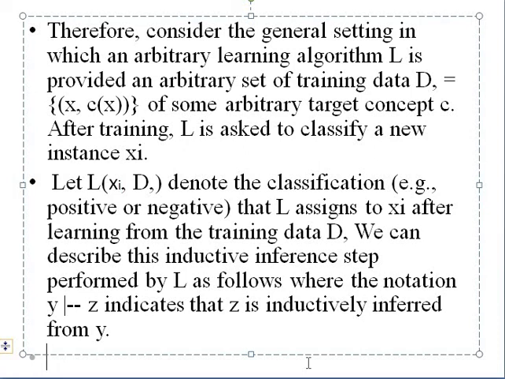And for the inductive bias, here the learning algorithm is represented with the capital L, and a training example is represented with the ordered pair x, c(x). If you give a new instance to this learning algorithm to classify, that is represented with L(xi, D). L is the learning algorithm, xi is the new instance given to classify, and capital D represents the training examples.